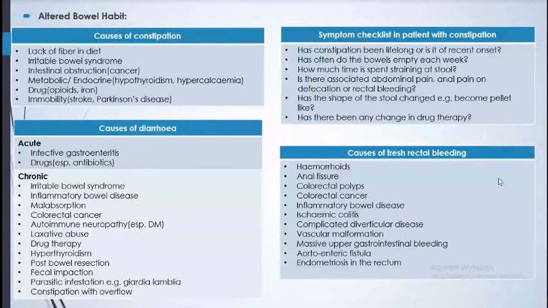Now the causes of diarrhea. If a patient comes with the complaint of diarrhea, what could be the causes? Infective gastroenteritis, drugs, especially antibiotics. Even penicillin group of drugs give you increased motility, right? So any patient taking ampicillin, a kind of medicine like that, is bound to get frequency of stool, loose stool. And another is chronic irritable bowel syndrome.